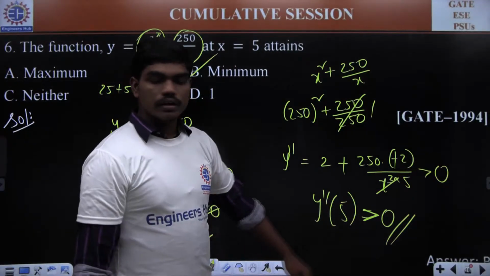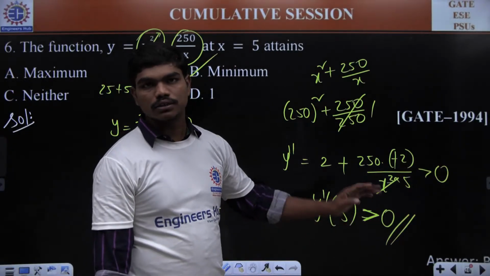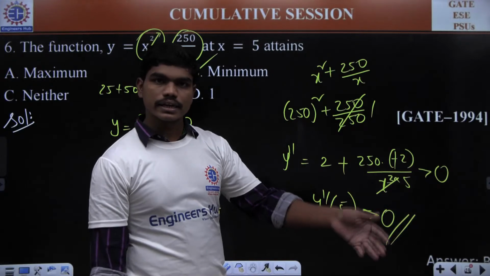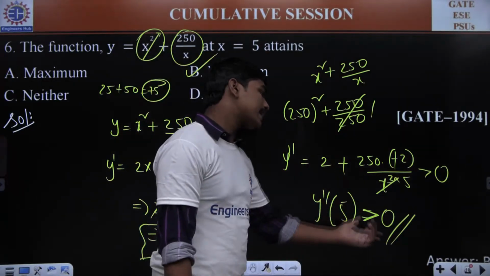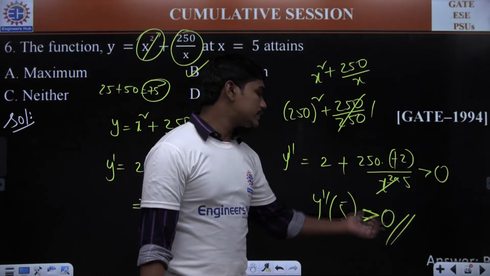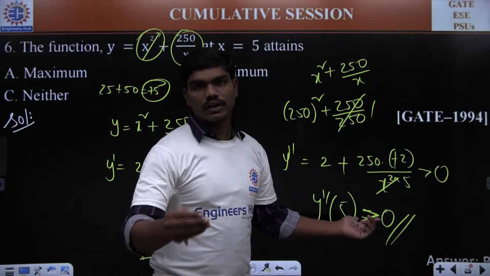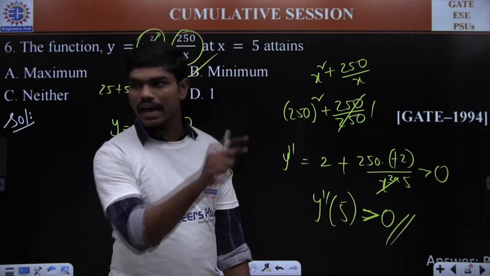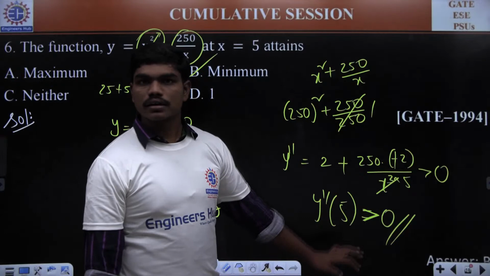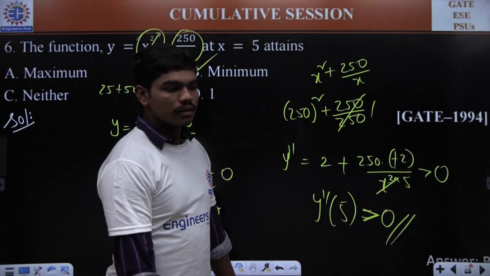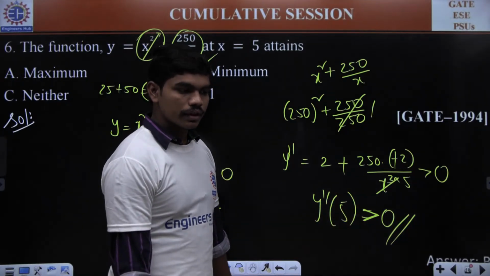Okay. In my basic course of engineering mathematics, in the comprehensive course, for which the link is already available in the description box, I have given a clear explanation why this second derivative has to be greater than 0 for the function to have a minimum value. Okay, with the help of graphs and tangents, I don't know how many of you are remembering that, but I think I gave you that. Can you all remember?